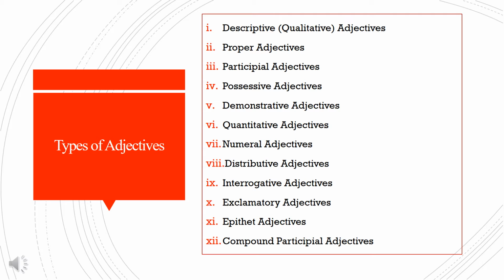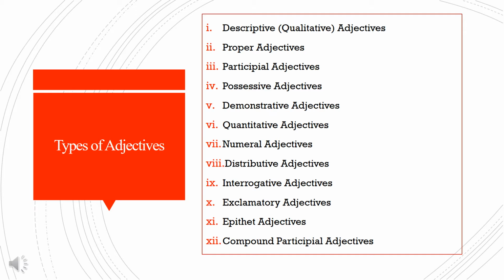There are mainly 12 types of adjectives. Qualitative adjectives or descriptive adjectives highlight the quality of a noun or a pronoun. An intelligent boy. The word intelligent qualifies the noun boy. Proper adjectives. These adjectives are derived from proper nouns. Example: French Revolution, Indian team. French is derived from the proper noun France and Indian is derived from the proper noun India.